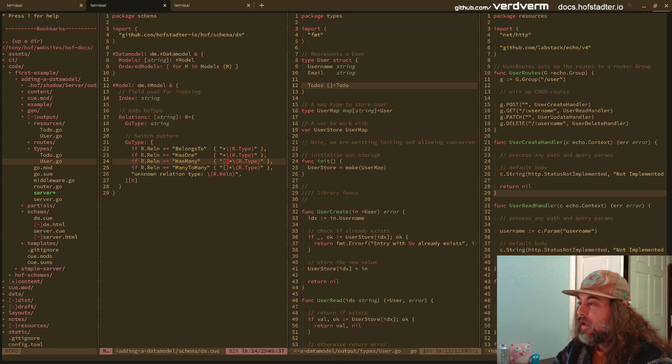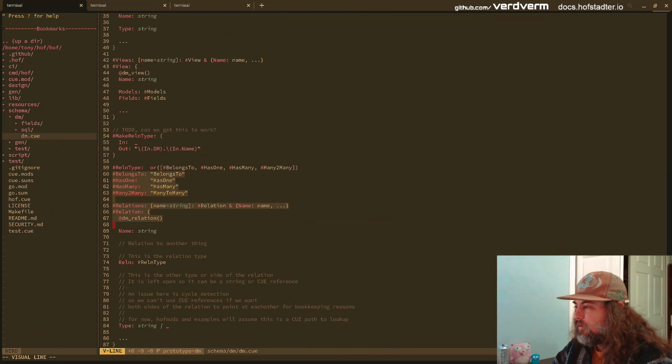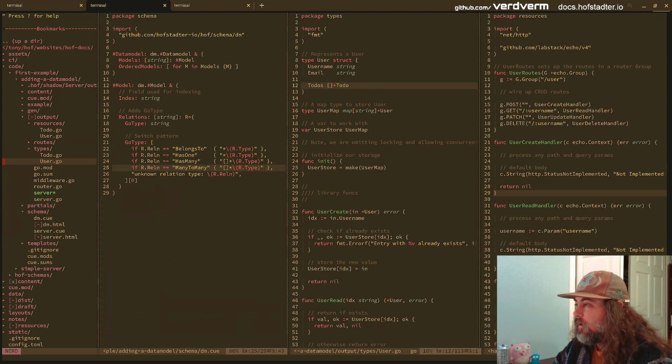So a user has many of the relationship type, which is to do. This right here, you have to be mindful of the strings that you set for types. In our relation here, this is again the string representation of another of our models.